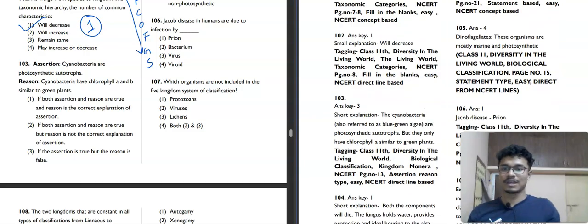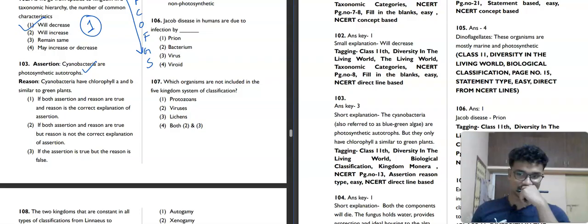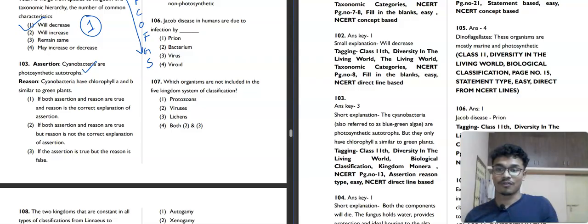What it is saying? Cyanobacteria are photosynthetic autotrophs. Okay, it is correct. And cyanobacteria have chlorophyll A and B similar to green plants. Do you think this is correct? No, it is not correct. Chlorophyceae have chlorophyll A and B, not cyanobacteria. So assertion is true, but reason is false. Third option is our correct answer.